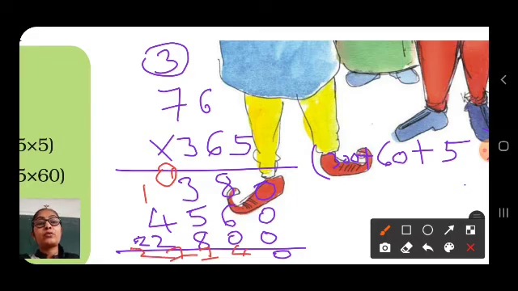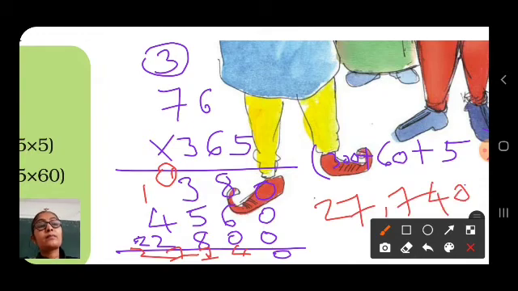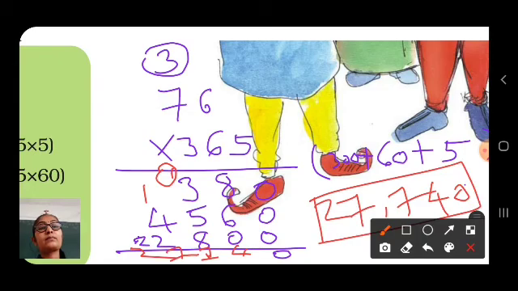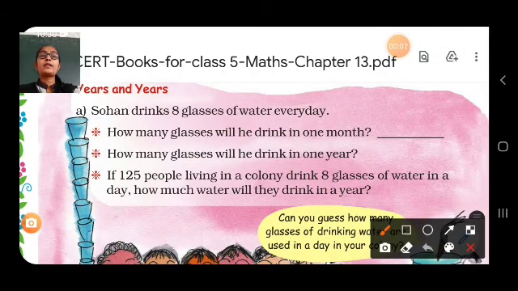And here 2. So here we got 27,740. Now let us move on to the next topic. Here years and years.